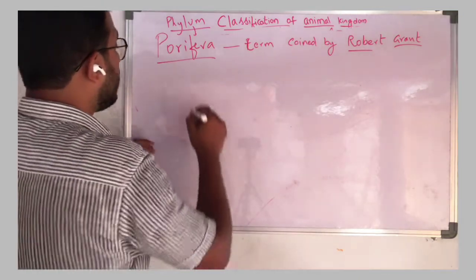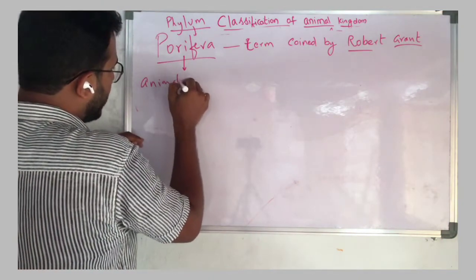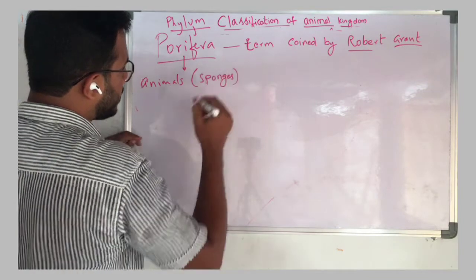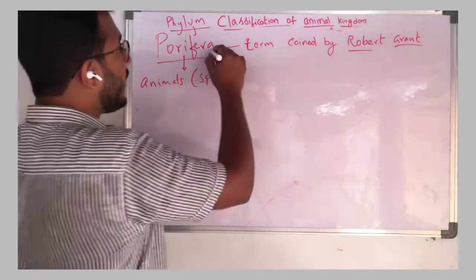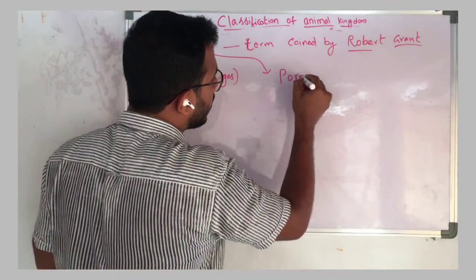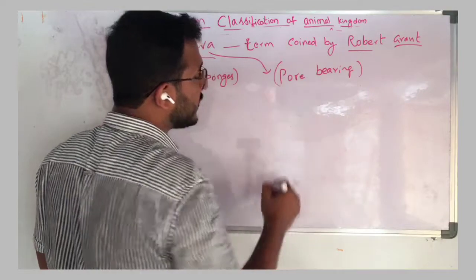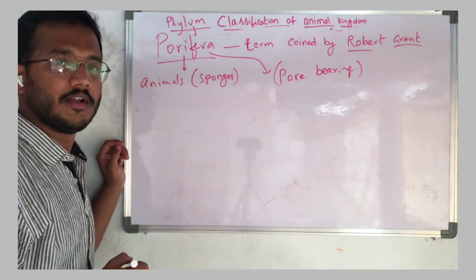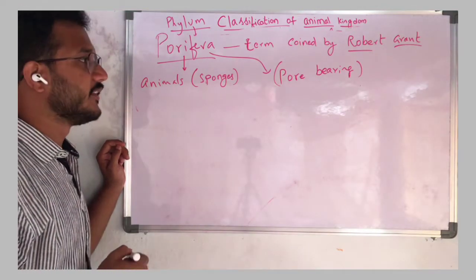The animals present in the phylum Porifera are commonly called sponges. All the animals present in the phylum Porifera are called sponges. And what is the meaning of the term Porifera? It means pore bearing. That means the animals that have pores that will allow the movement of water, water and food materials, everything.